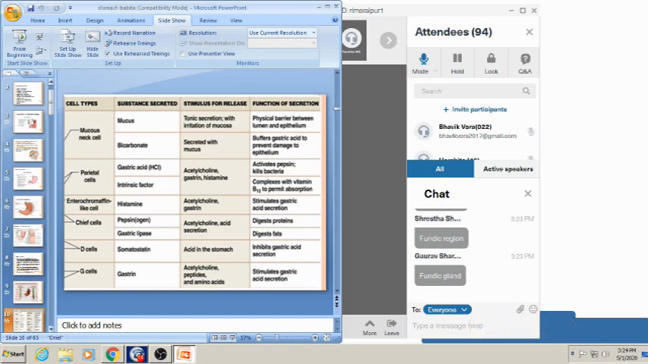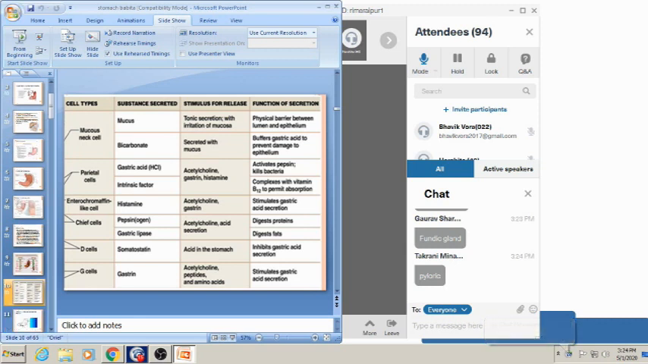Now coming to the G cells. G cells are present in which gland? The pyloric gland. It secretes gastrin. Its stimulus is acetylcholine, peptides and amino acids. It stimulates the gastric acid secretion. Hope everything is clear till now.